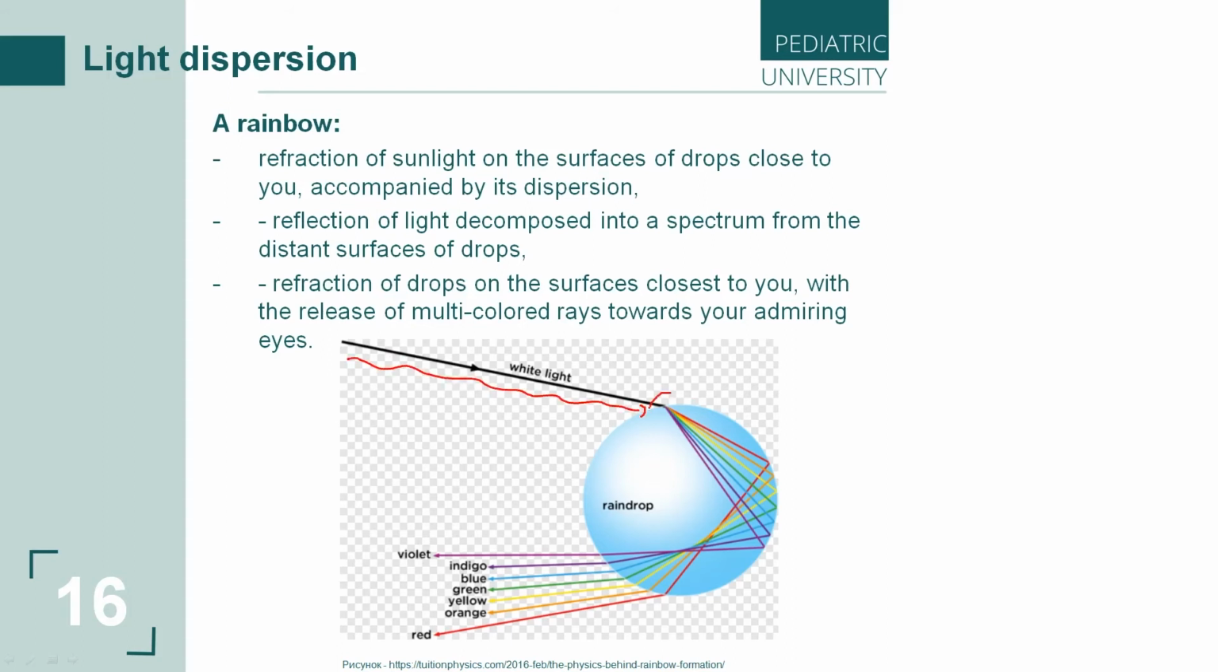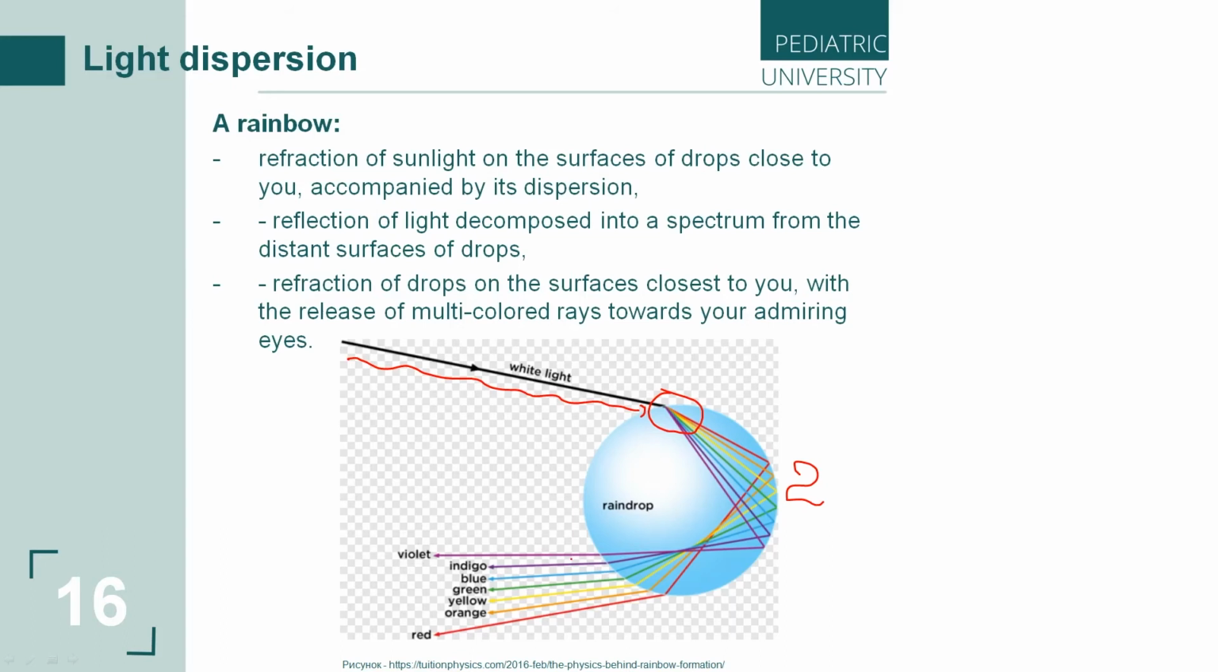We can see refraction and dispersion. After that will be reflection of light, decomposed into a spectrum, from the distant surface of drops. Let's see. This is the second. This is what? Reflection. Simple light, only reflection. And what happened after? Will be refraction of drops on the surfaces closest to you, with the release of multicolored rays towards you.